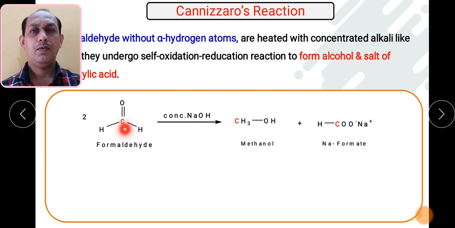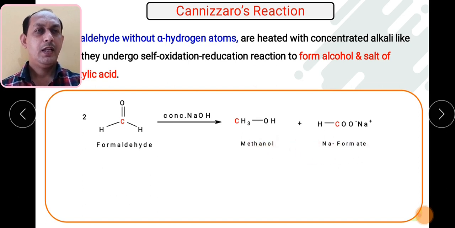One formaldehyde molecule undergoes oxidation to form the sodium salt of carboxylic acid, while another molecule of formaldehyde undergoes reduction. What is reduction? Addition of hydrogen. So hydrogen is added and it will form the alcohol. Remember, one molecule will get oxidized and another molecule will get reduced. So in the final compounds we get alcohol and salt of carboxylic acid.